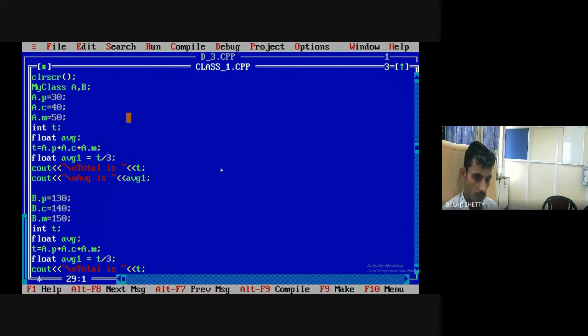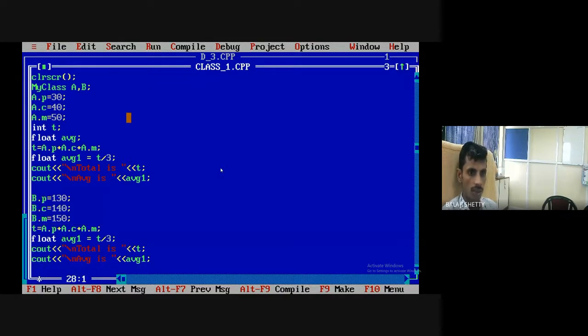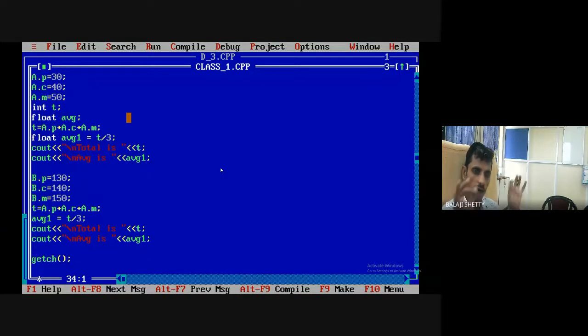So here no need to declare. Already we have declared total and average. Okay, fine. Run the code. What I have done, I have created a second object named B, assigned physics, chemistry, mathematics marks, calculated total, calculated average. That's it.